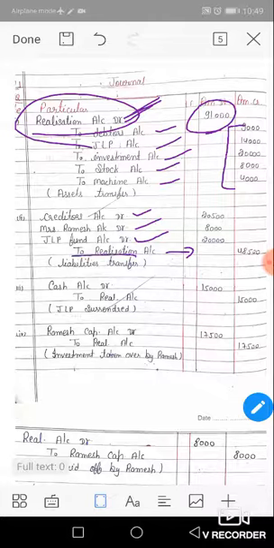Okay, in the realization account. Next, after transferring all assets and liabilities into the realization account, we will see the selling price of assets and payment of liabilities. How to make sales of assets, how to make payment of liabilities.